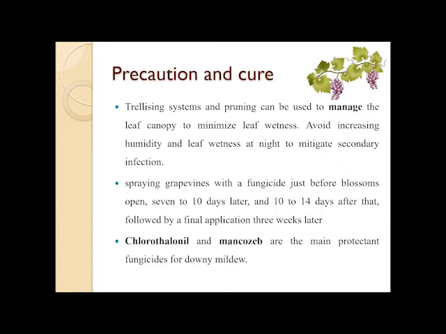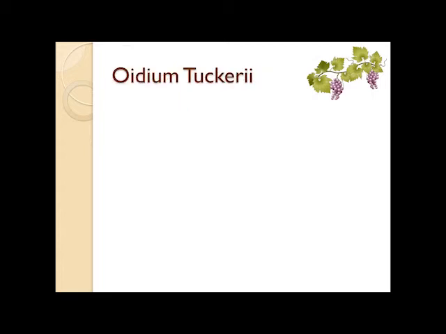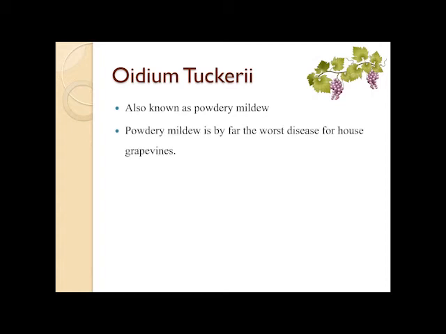Let's see some other diseases. The next is Oidium tuckeri. Oidium tuckeri is also known as powdery mildew. Powdery mildew is by far the worst disease for grapevine. A powdery mildew covers the grapes, splitting and rotting them.